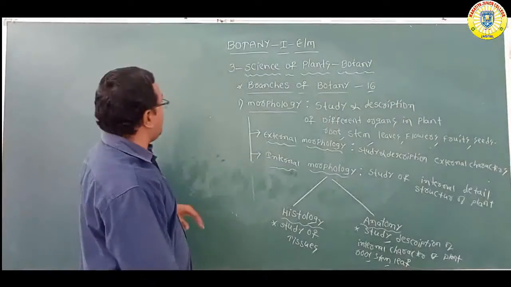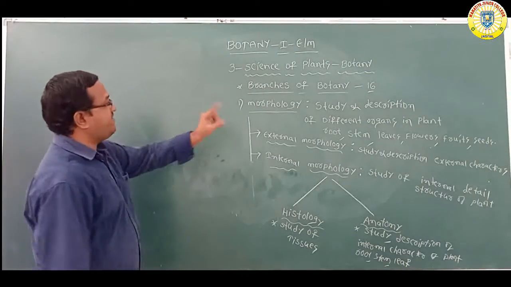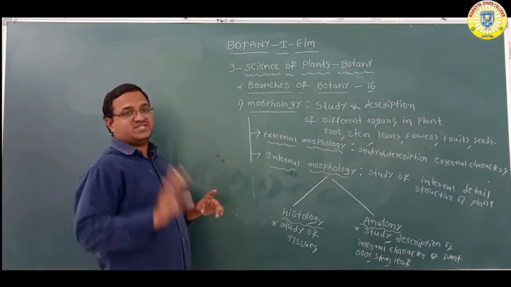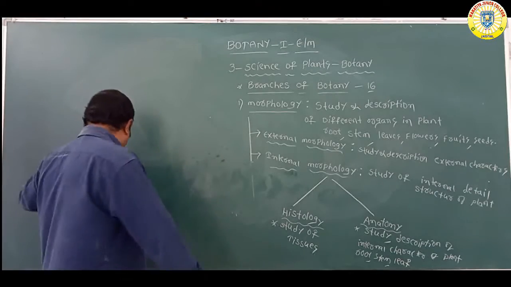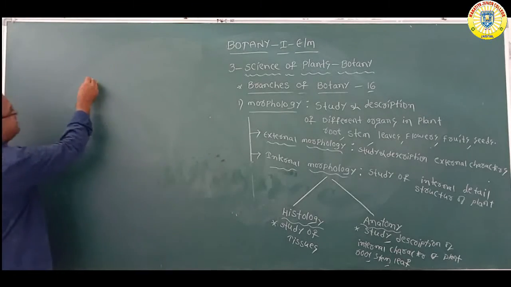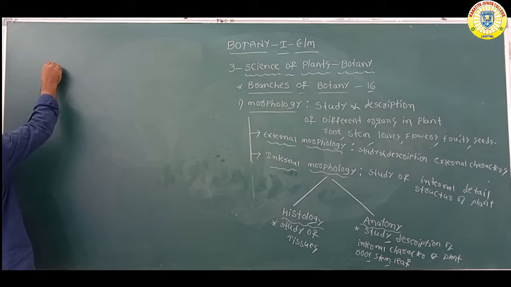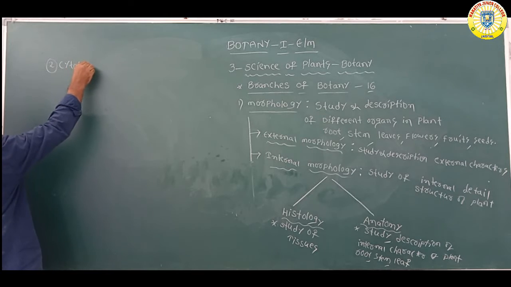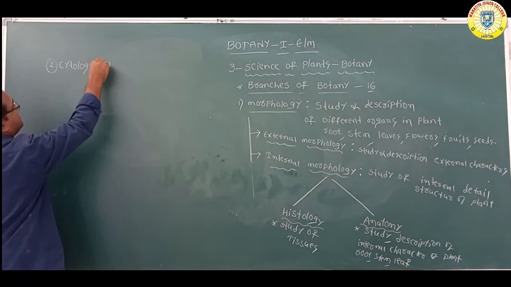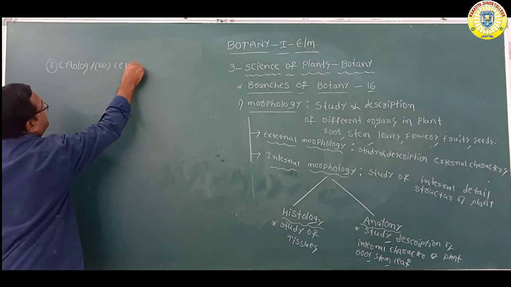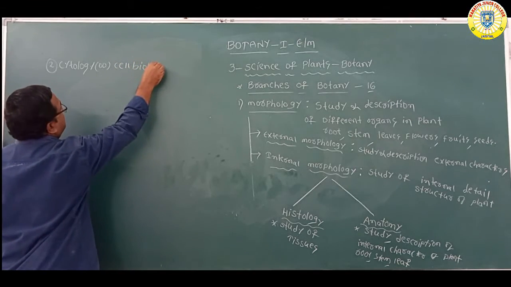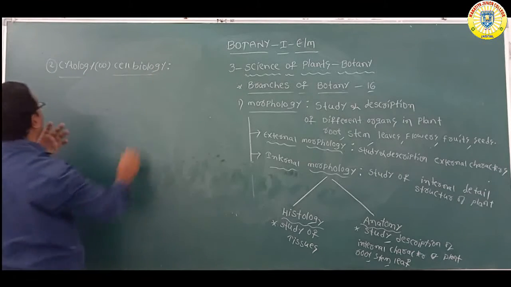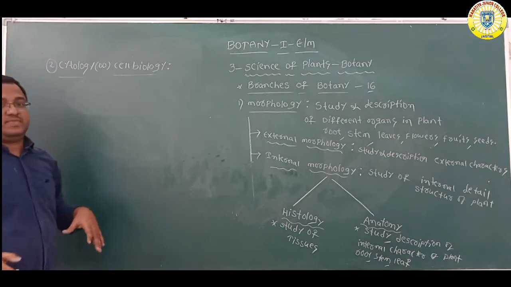Next, only the first branch is completed. Remaining 15 are there. We just completed only the first branch, morphology. Now the second branch of study: cytology, or cell biology. So what is cytology or cell biology?